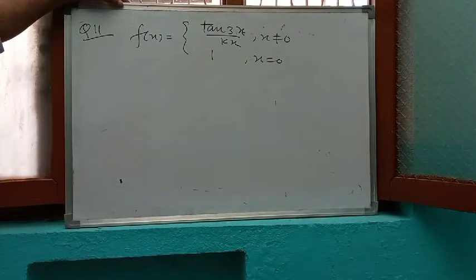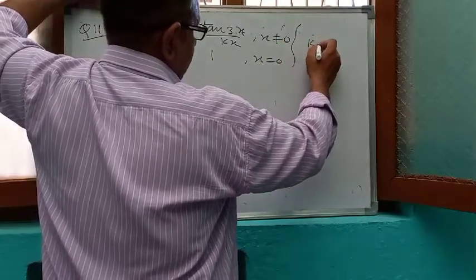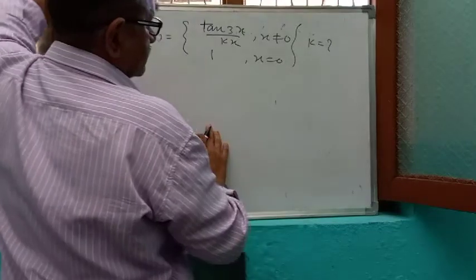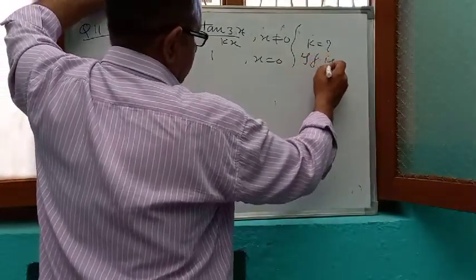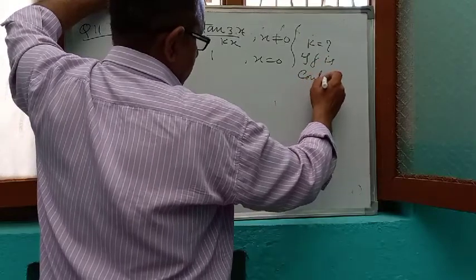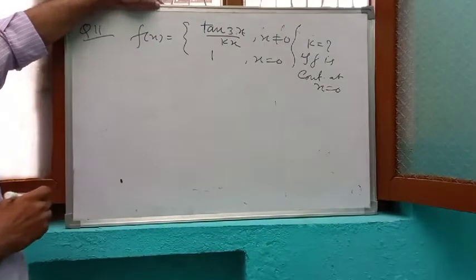Find k if f is continuous at x is equal to 0. We have to find k.